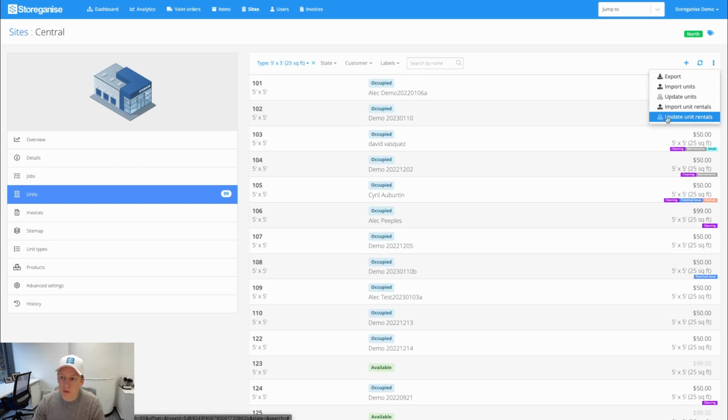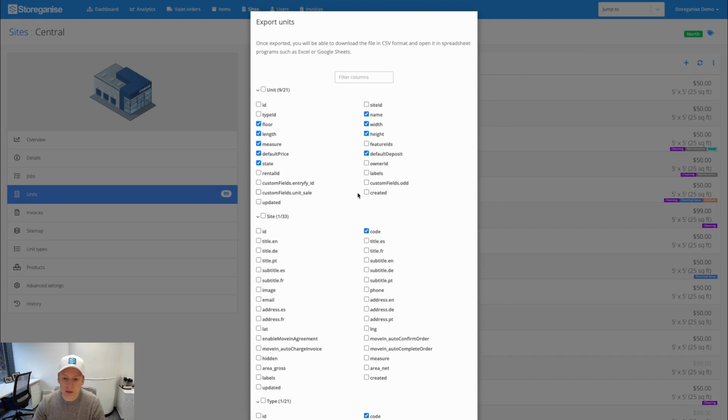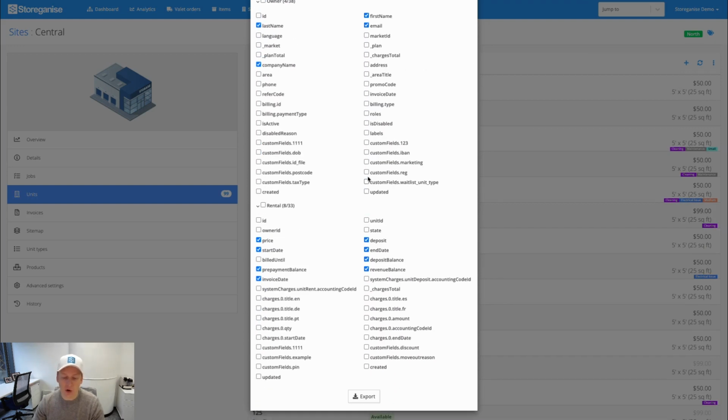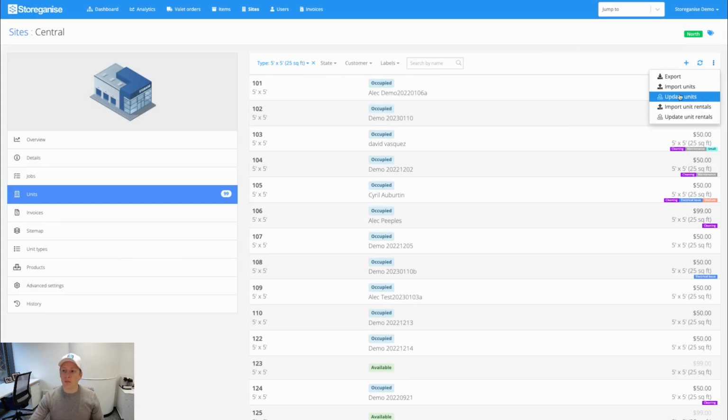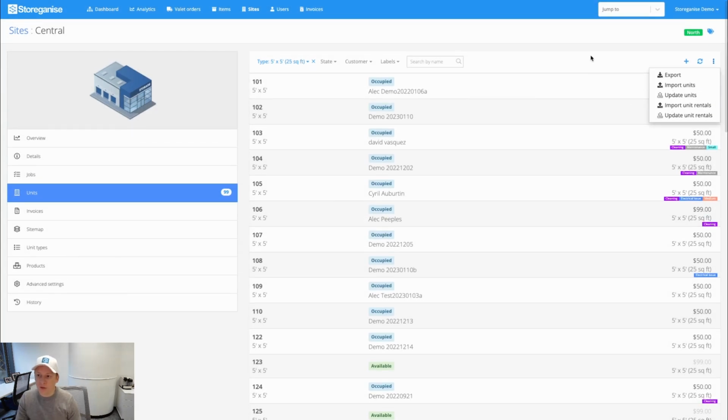You can obviously do exports, right? These are customizable again to your needs. So you can have all your fields, or you can specifically set what data you want included in those. Bulk imports, bulk updates, also run through here. Okay. And you can bring in historical data. So if you're moving over from a different platform and you want to bring in data from the last few years, all of that can be done through a really simple upload of CSV data.